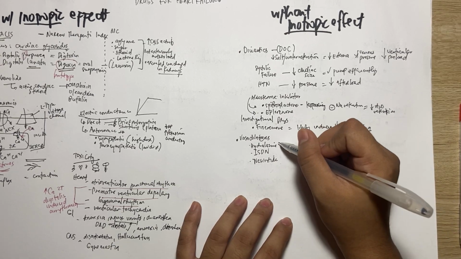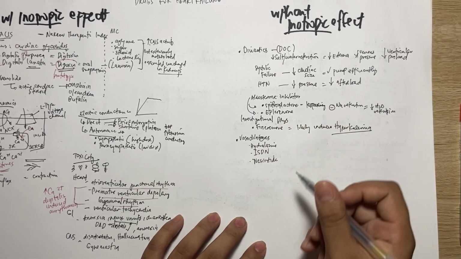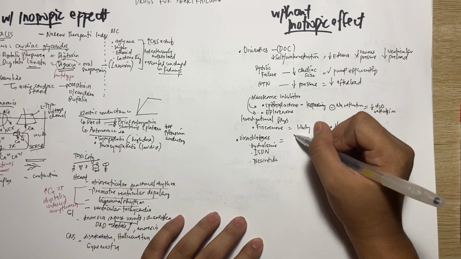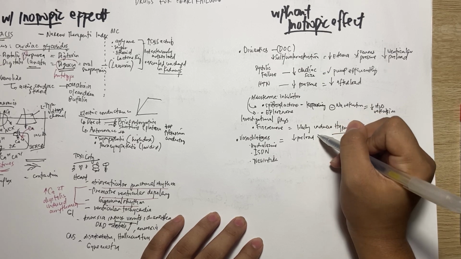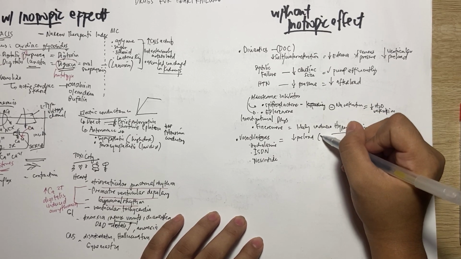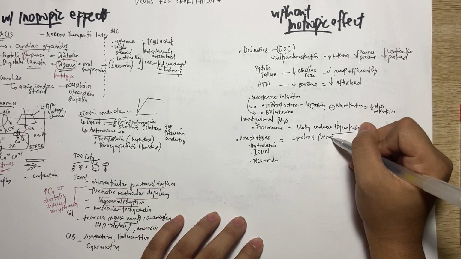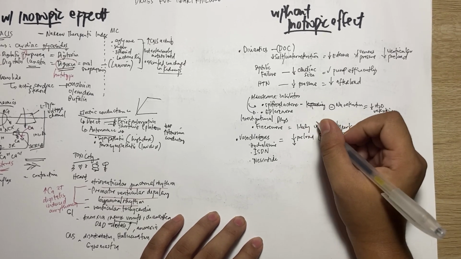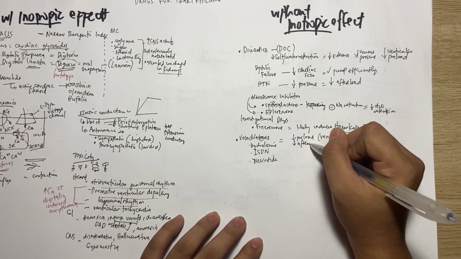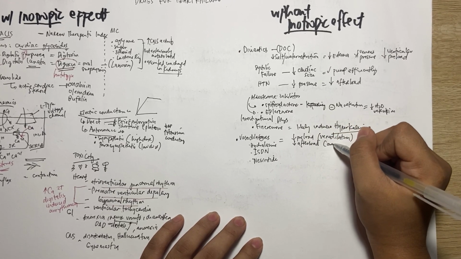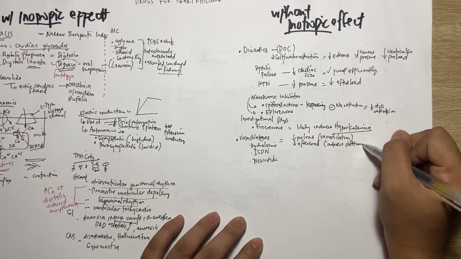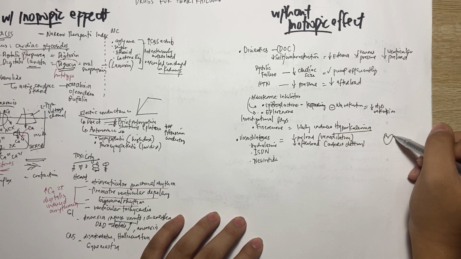So first, before digging into the theory, what is the action of vasodilators in heart failure? Vasodilators give effect by decreasing preload when they dilate the veins. That is what you call venodilation. So decreasing preload through venodilation, and then it also decreases afterload through arteriolar dilation.